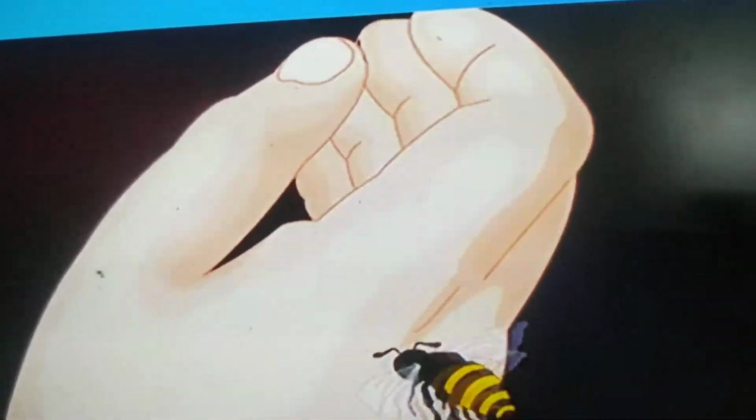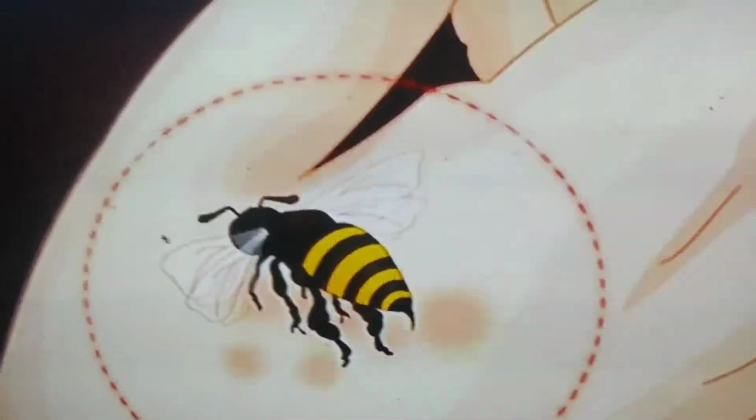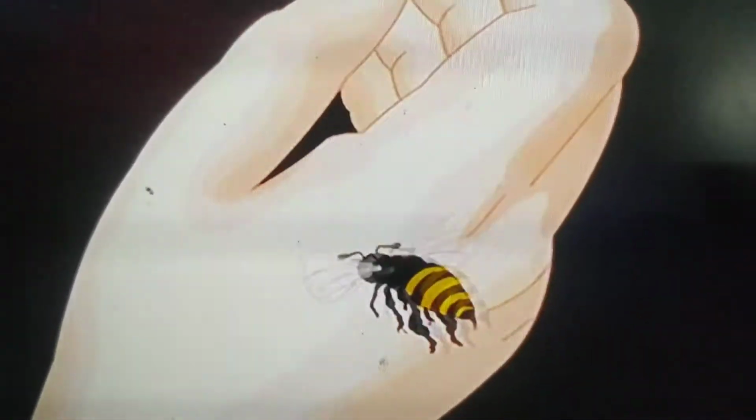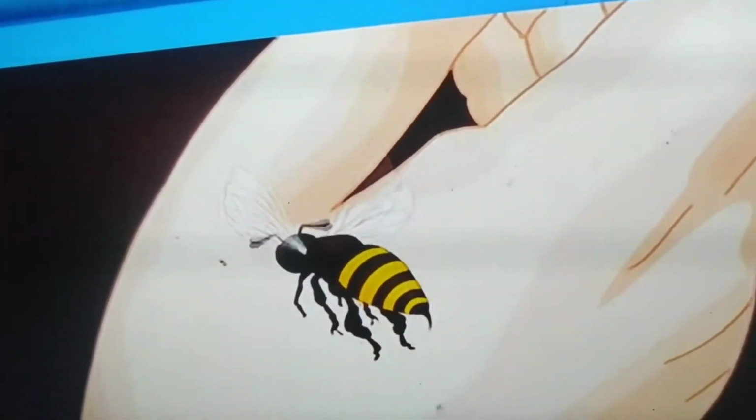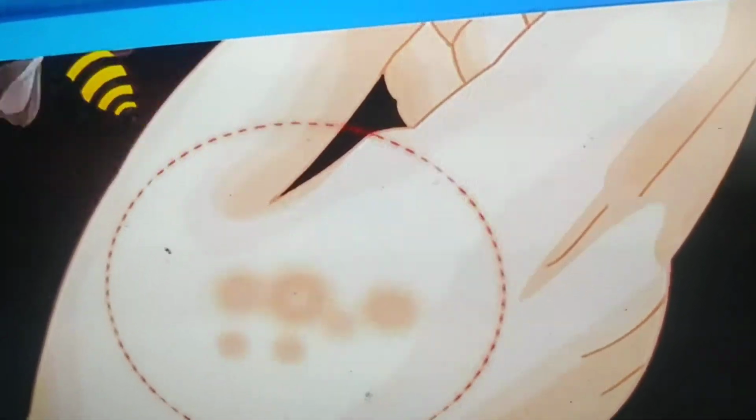In yesterday's class, we learnt about acids, bases and about indicators, natural indicators. Now let us learn about acidic nature. Acidic nature. The substances which give a burning sensation when touched on the skin are acidic in nature.